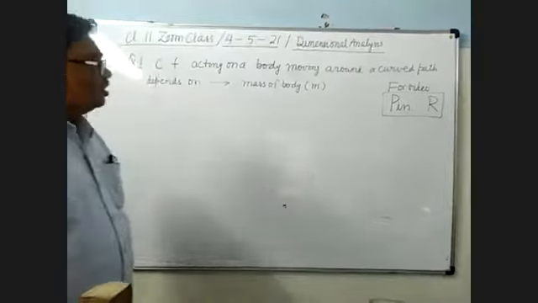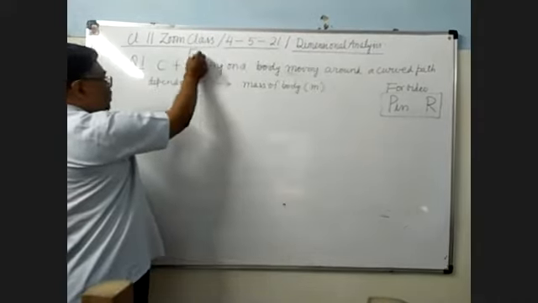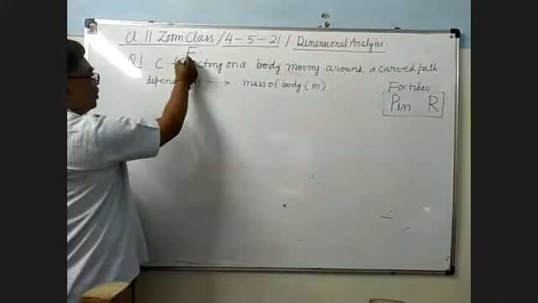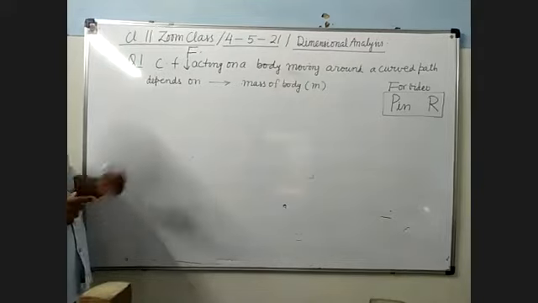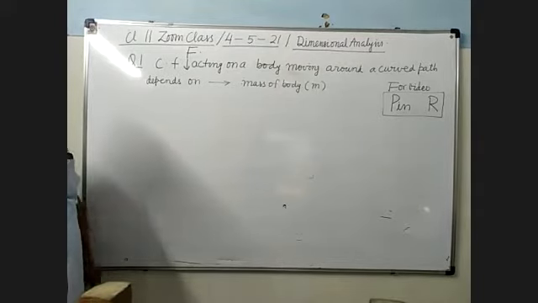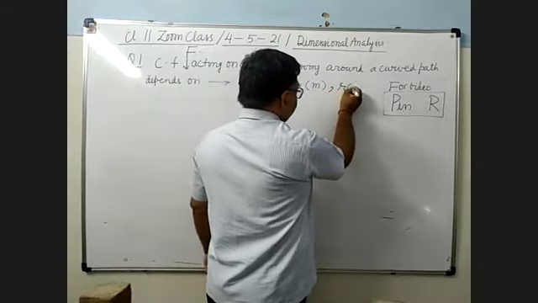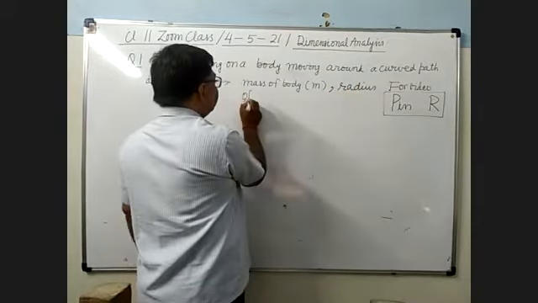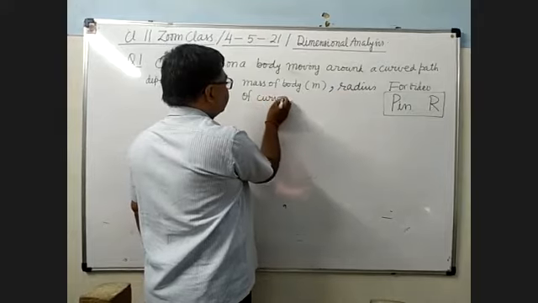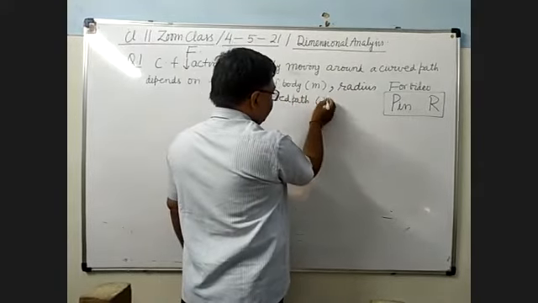So centripetal force capital F acting on a body moving around a curved path depends on the following factors. Number one, mass m. Number two, radius of curved path, small r.